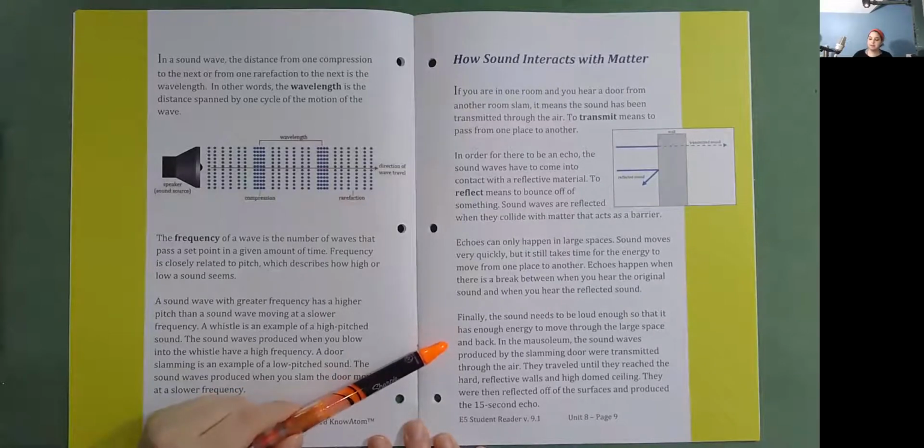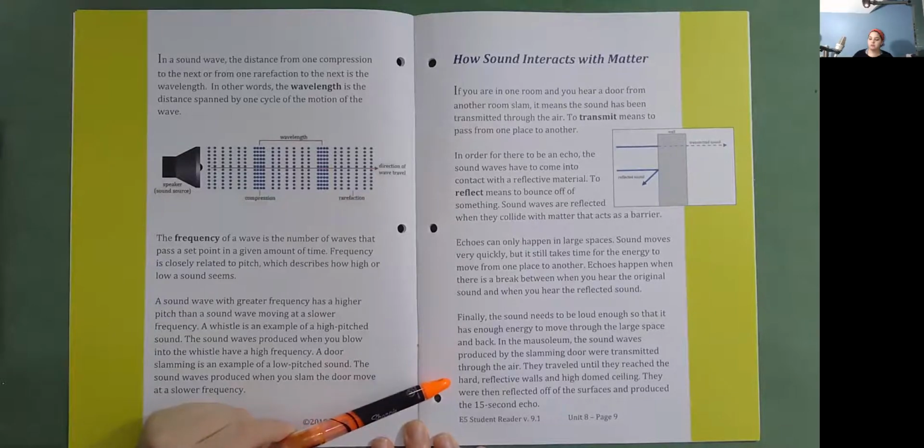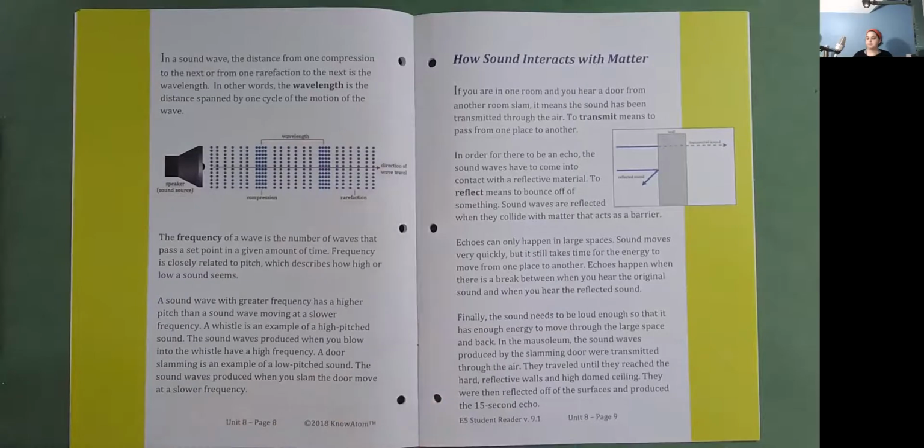In the mausoleum, the sound waves produced by the slamming door were transmitted through the air. They traveled until they reached the hard, reflective walls and high domed ceiling. They were then reflected off of the surfaces and produced the 15-second echo.